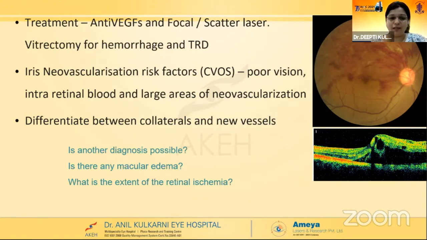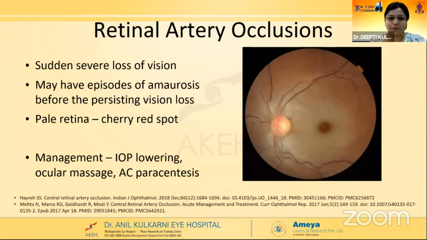plan the further treatment. The other questions that we need to ask ourselves here are, is any other diagnosis possible here? Like, is this just a vascular occlusion, or does the patient have any immunocompromised status? Can this be a viral retinitis? Does the patient have anemia? Can this be anemic retinopathy? Is there any macular edema? And what is the extent of the retinal ischemia, which prognosticates the condition that the patient has? So it is easier to plan for the treatment and also counsel the patient.